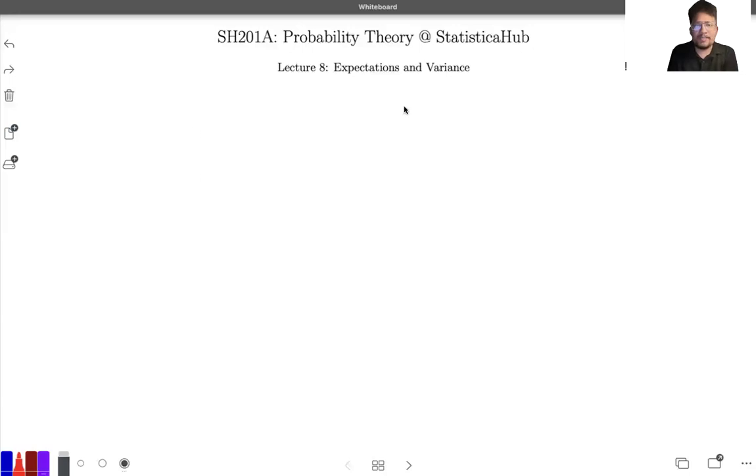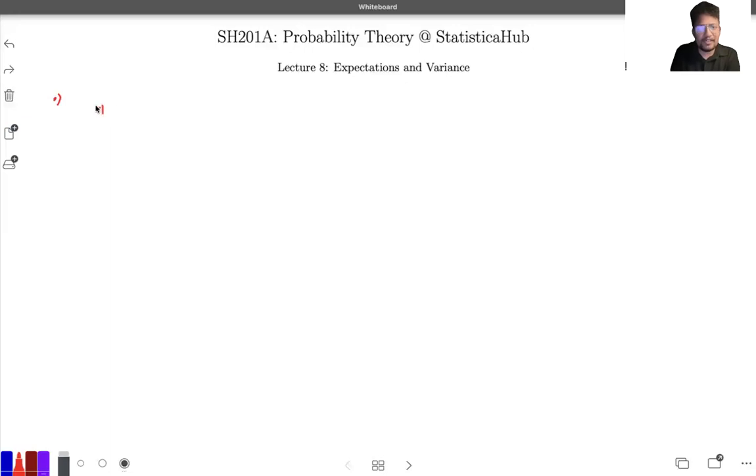Okay, so in this particular lecture, we are going to cover something about expectations and variance of a random variable. So let's try to understand how these concepts come up and what the requirement of these concepts is. That is also an important task. Okay, so let's have a look at this particular thing.